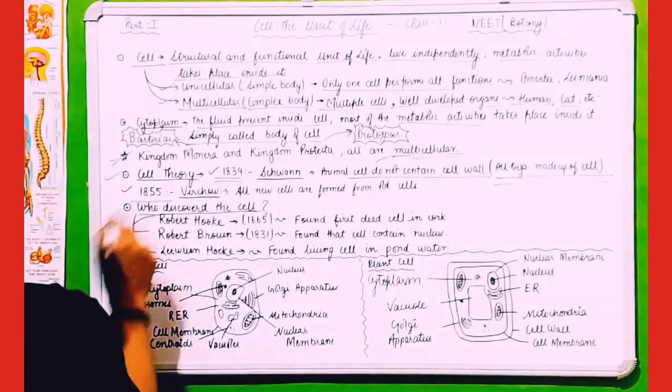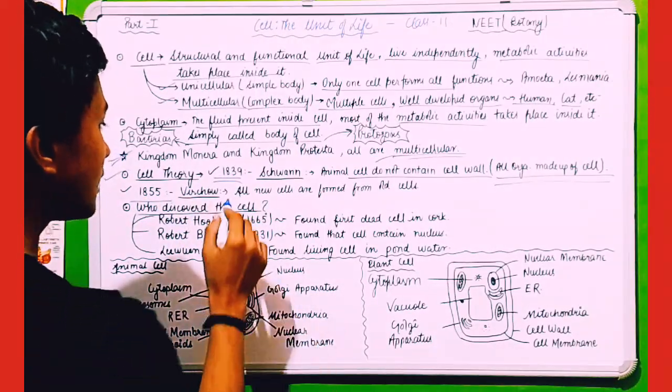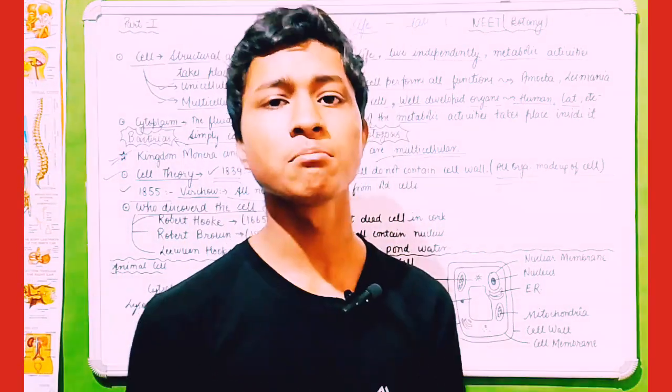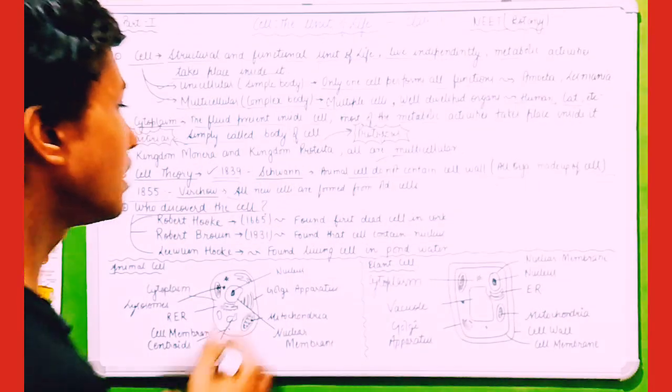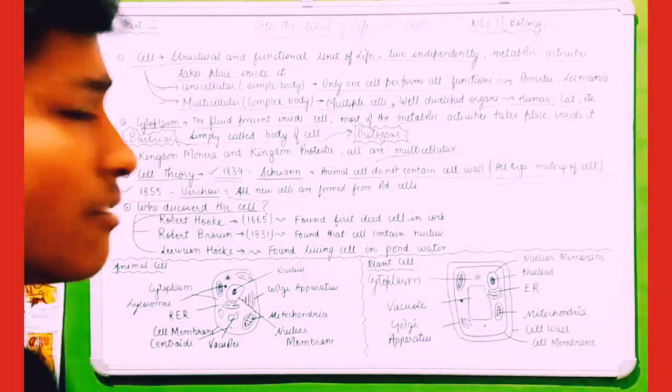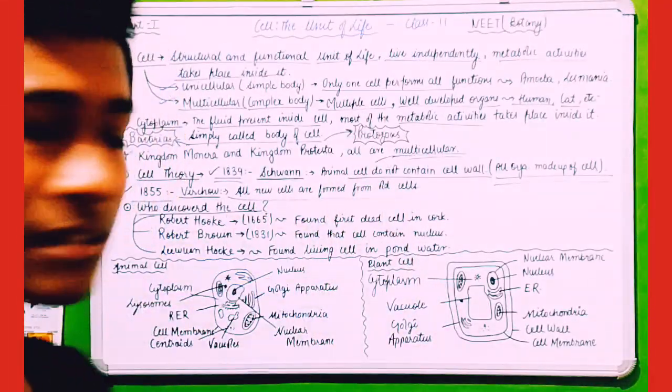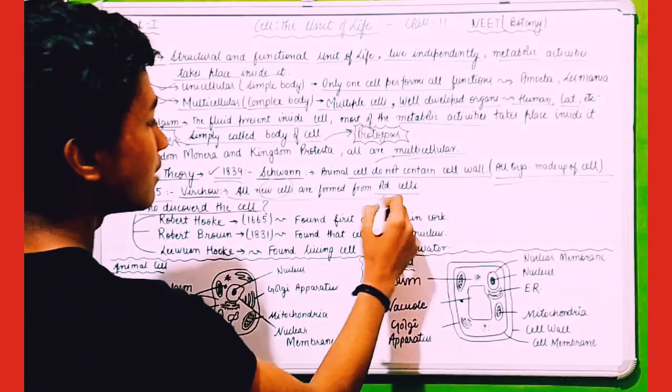Alright. In 1855, Virchow साहब gave the theory that all new cells are formed by old cells by the process of meiosis and mitosis, in which cell division takes place. And cell divides means old cell divides into daughter cells, which are new cells. Means old cell forms new cell.